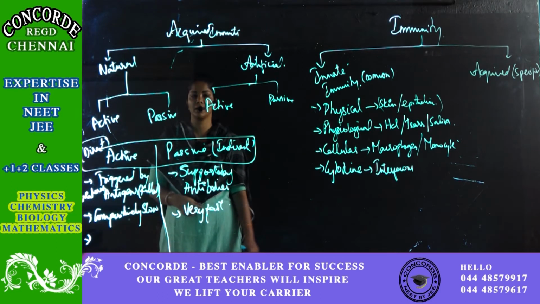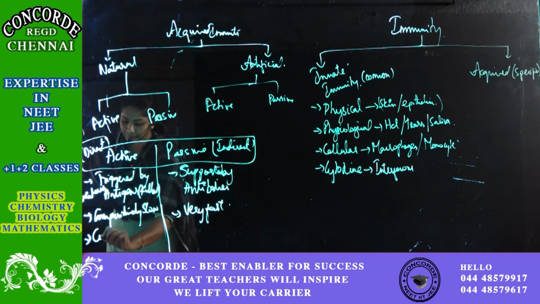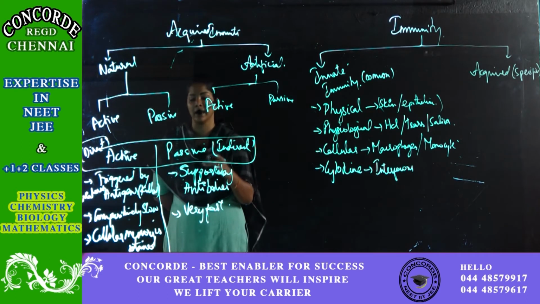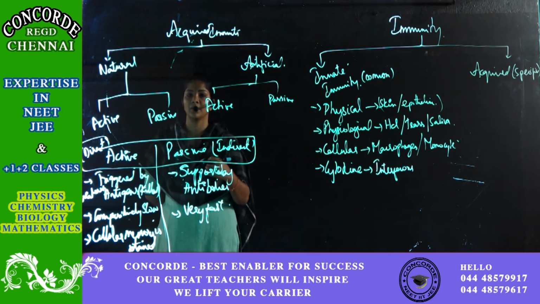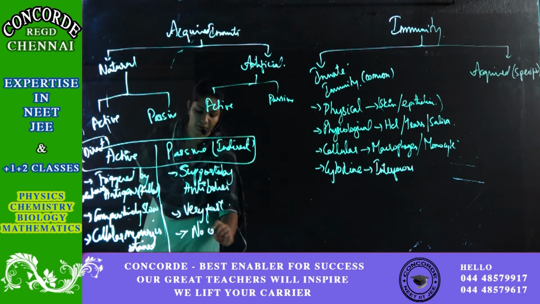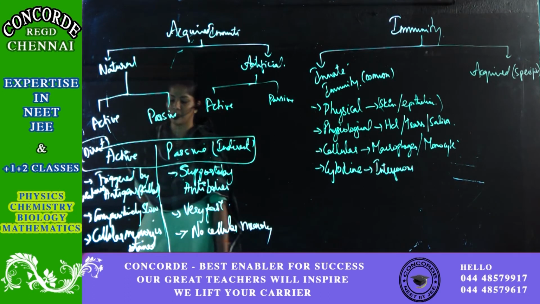The next important thing is that active immunity has an important feature called cellular memory. Cellular memory is retained. That is, if the same antigen comes again, my cells will remember. But here, in passive immunity, there is no cellular memory. These are all the points.